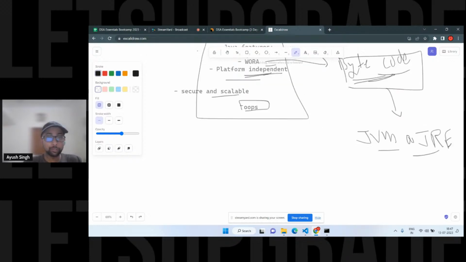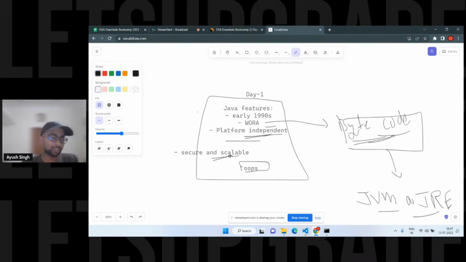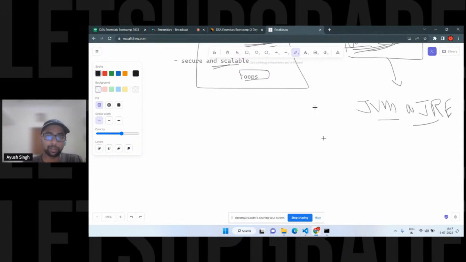So that's kind of important, you should at least know. Even if you forget about secure and scalable, don't forget about platform independent, right? And about this bytecode, because people generally ask how it is platform independent. That's the first question. Okay, you should know.